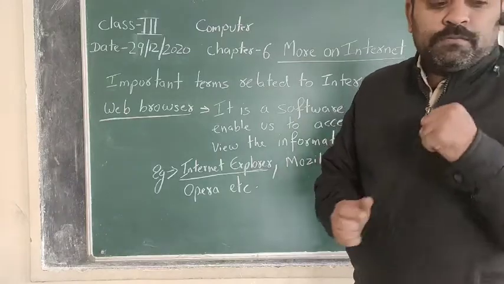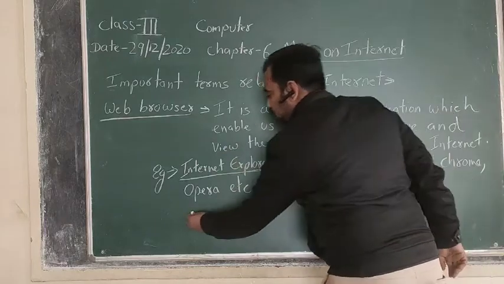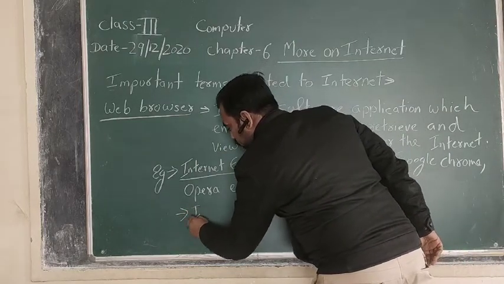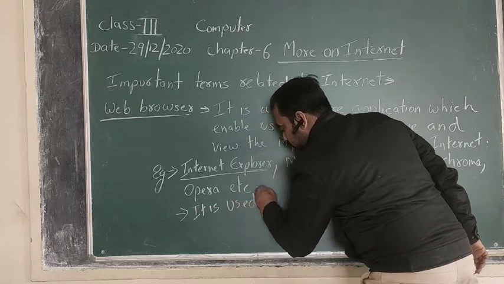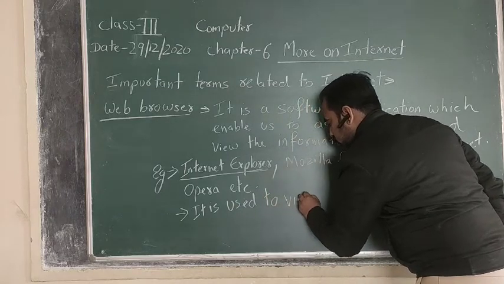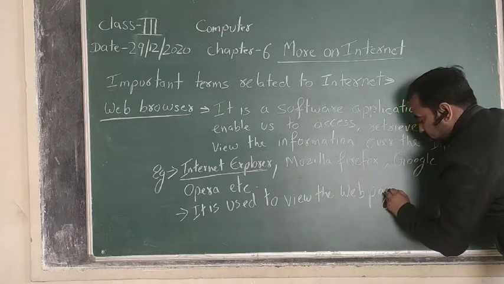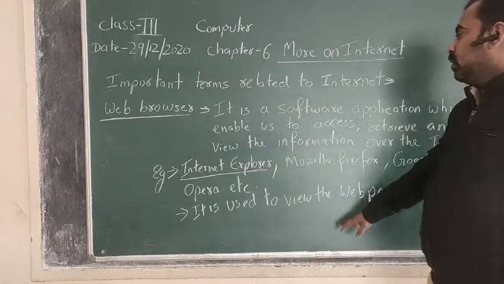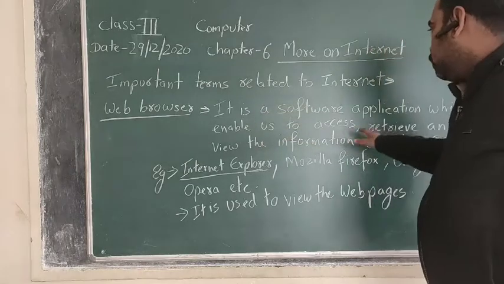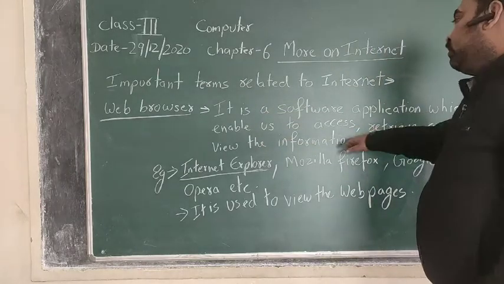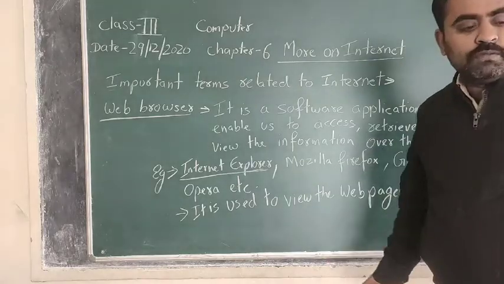In simple words, a web browser is used to view the web pages. You can write this also. The proper definition for the web browser is that it is a software application which enables us to access, retrieve and view the information over the internet. And the second one is that it is used to view the web page.